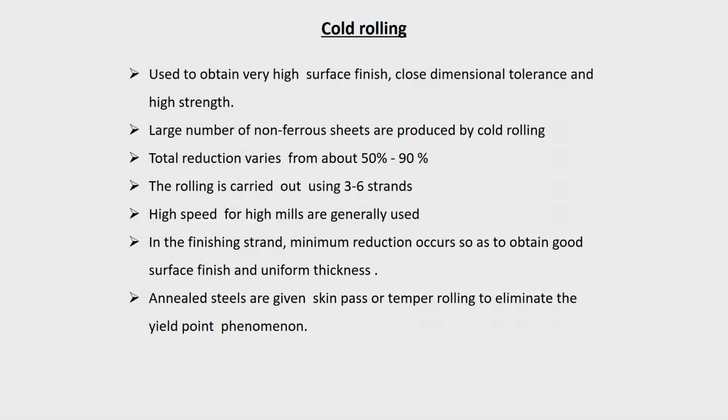So, high speed mills are generally used for high reductions. The cold rolling is done at a high speed normally. And in the finishing stand, the minimum reduction occurs so as to obtain good surface finish and uniform thickness. Annealed steels are given a skin pass. See, sometimes when you get annealed material, you will find that,